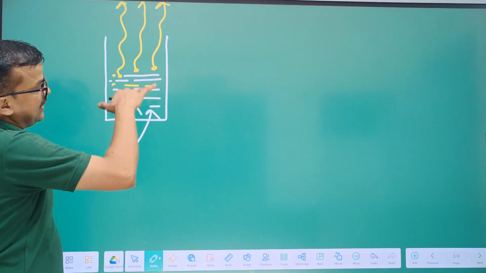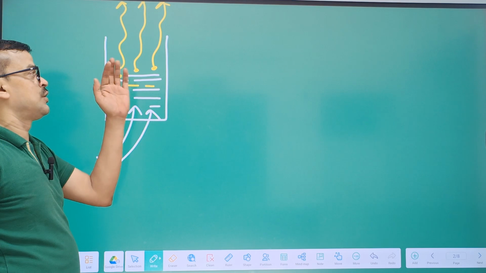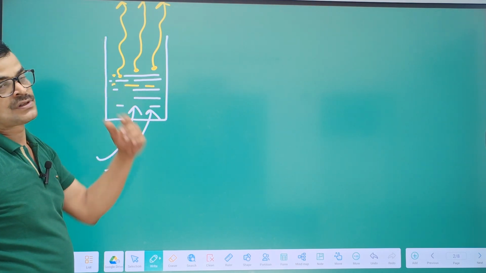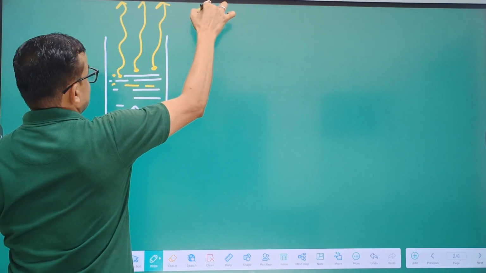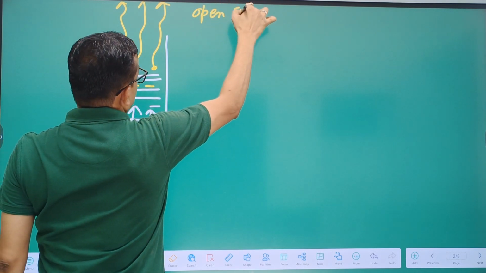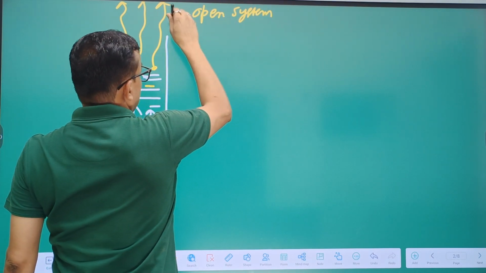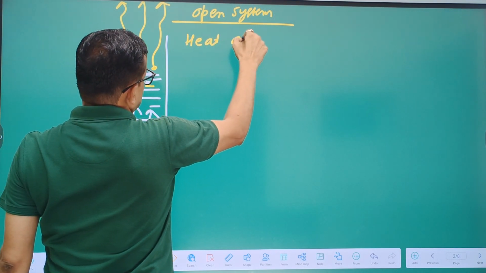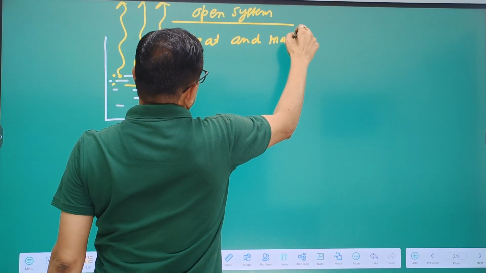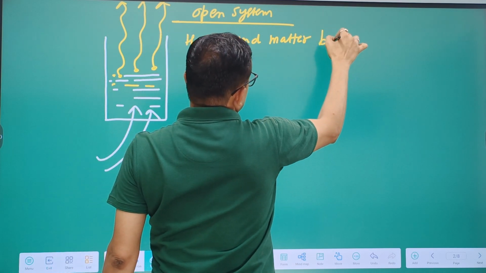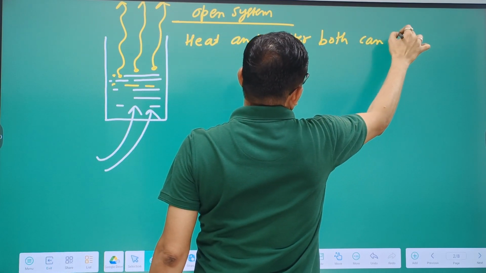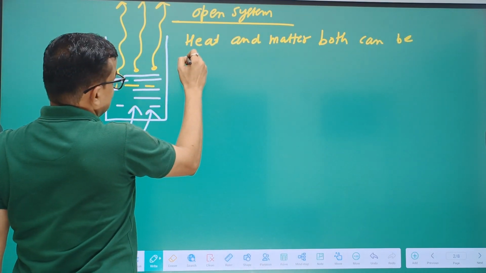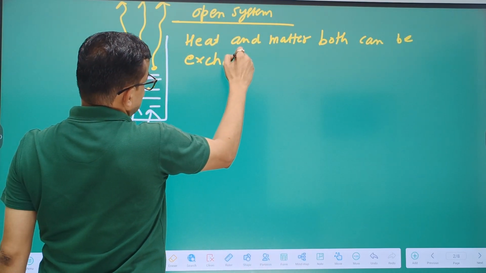So here heat is exchanged and matter is also exchanged from system to surrounding. This is an open system. Heat and matter both can be exchanged.